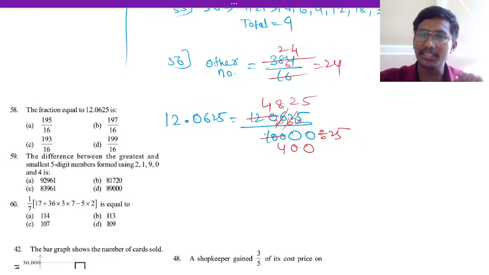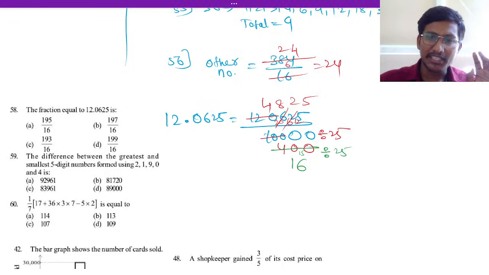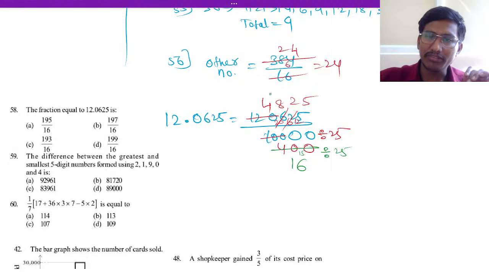25 5s are 125. Again we can divide with how much? That is 25. Again we will divide with 25. 25 ones are 25. Here 15 will be remaining. 25 6s are how much? That is 150. Okay. So again we will divide with this also with 25.